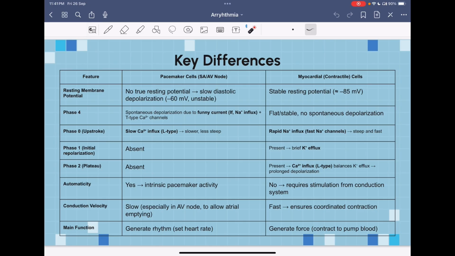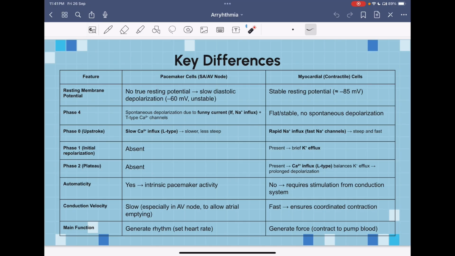If we compare between the phases, as we saw in the pacemaker action potential, phase 4 has spontaneous depolarization, while in the myocardial action potential it's stable, flat, there's no depolarization. Phase 0 in the pacemaker is characterized by the opening of slow calcium channels, which are the L-type, while in the myocardial action potential phase 0 is characterized by the opening of sodium channels.